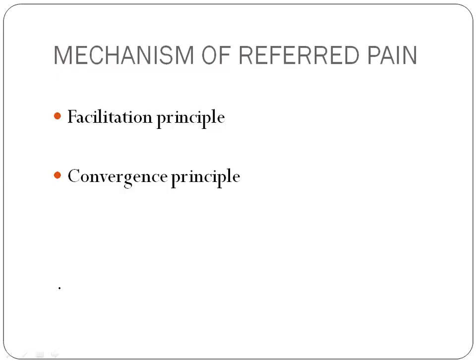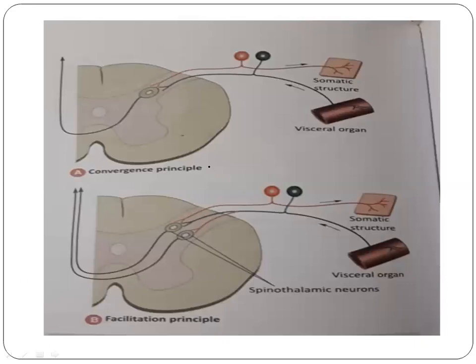Okay. So there are a few mechanisms of referred pain which will be discussed. There are two basic mechanisms, the facilitation principle and the convergence principle. First we'll be discussing the convergence principle. The convergence principle is true for severe pain, whether it is somatic pain or visceral pain. From the second order neurons, the connections for both are the same. You must know that only the first order neuron connections are different for somatic pain and visceral pain, but the connections from the second order neurons are the same for somatic pain and visceral pain.